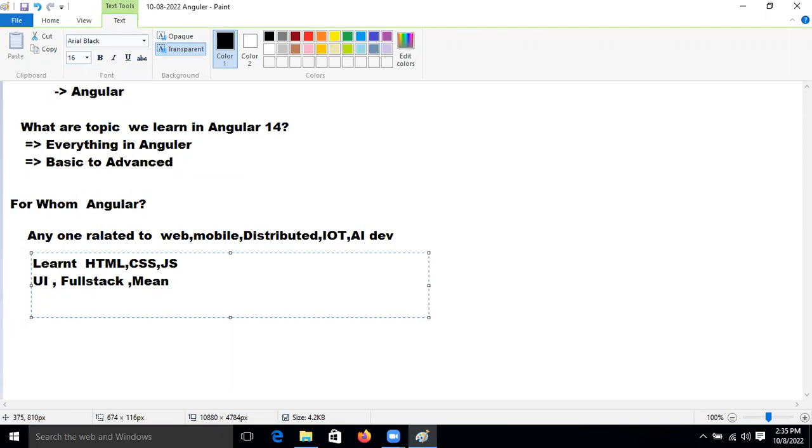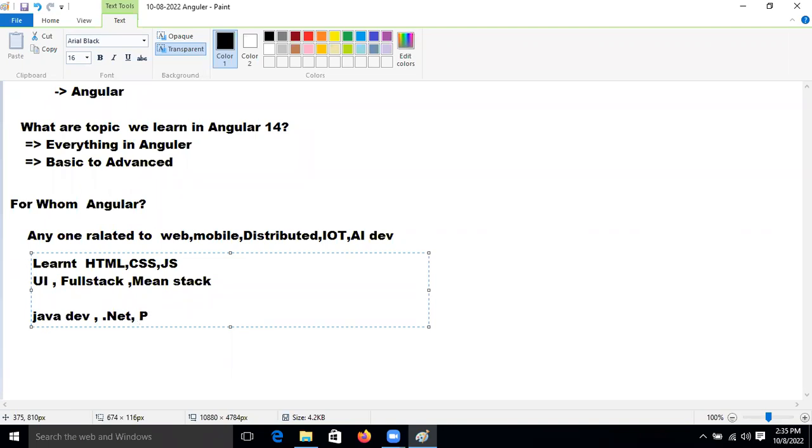If you are a full stack developer, then if you are a MEAN stack developer, for them also Angular is needed, friends. If you are a Java developer, for them also Angular is needed. If you are a .NET developer, for them also.